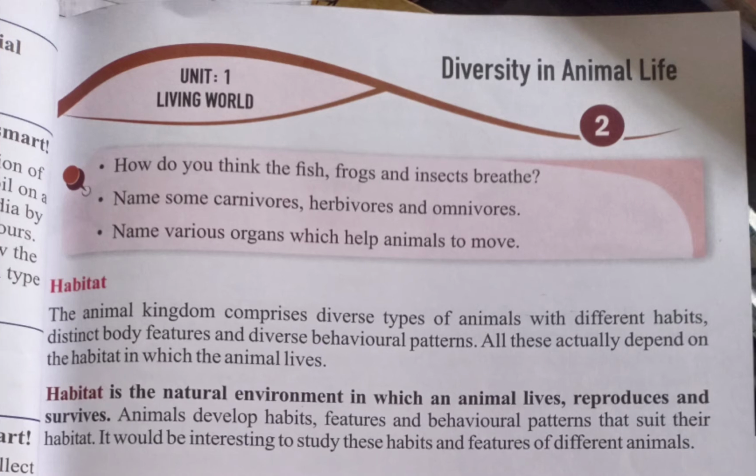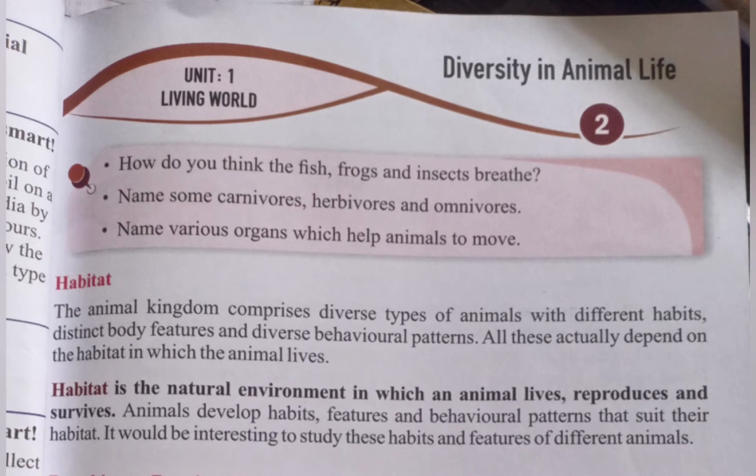Here, habitat means the animals or human beings need a suitable environment where they can get food and a better climate, so that they can survive in the world. So every animal and every human being needs a suitable climate and suitable place so that they may live in this world. Now we'll see in the book what is written.